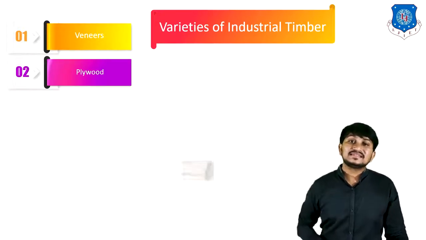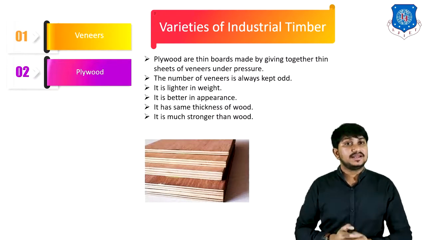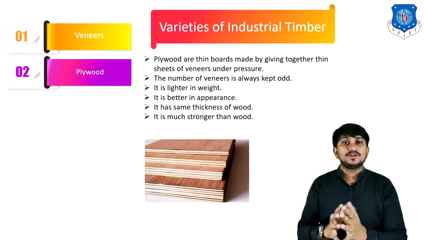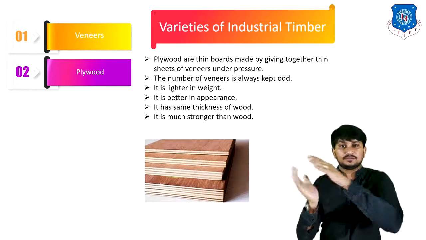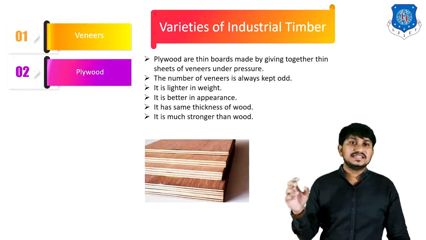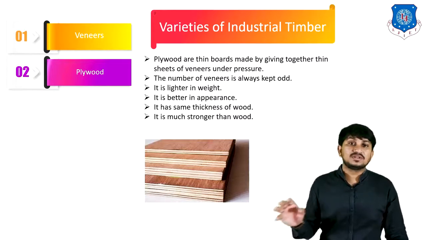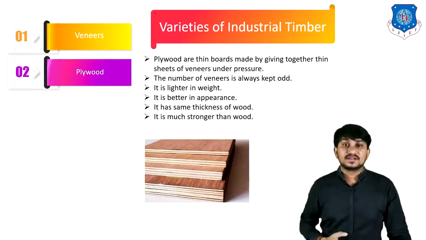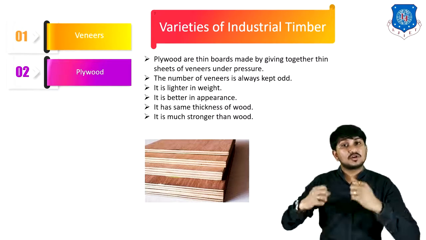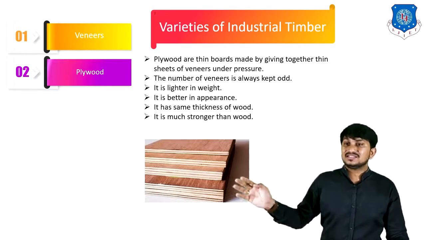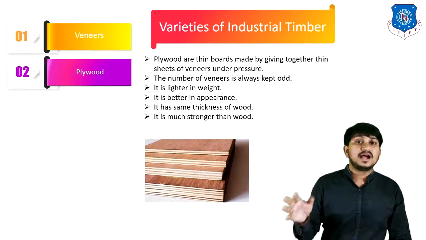Second is plywood. The plywood are thin board made by gluing together thin sheets of veneers under pressure. So it is a combination of various veneers one by one. The number of veneers is always kept odd. It is lighter in weight compared to other materials. It is better in appearance also. It has same thickness of wood. It is much stronger than the wood. This is called as plywood. This is mainly used in various furniture items.